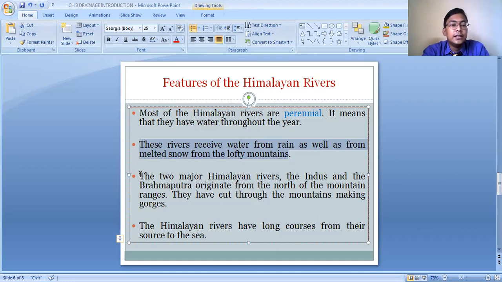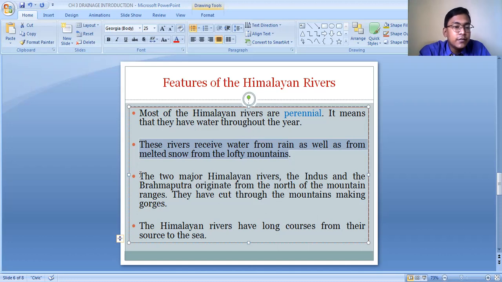But the Ganga River originated from the Indian territory, from the southern part of the Himalayas, from the Gangotri glaciers. Almost all the Himalayan rivers flow for a longer distance. They have a very long course from the source to the sea. Like the Ganga River, it is the longest river of our country. It flows for around 2,525 kilometers.